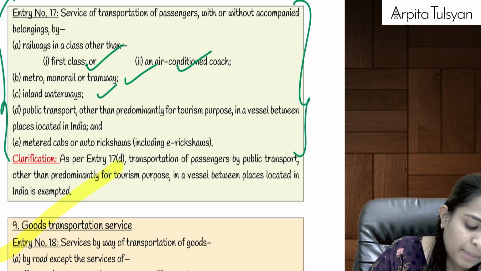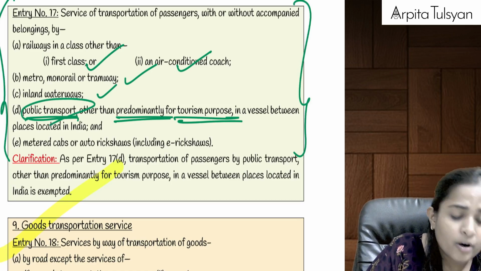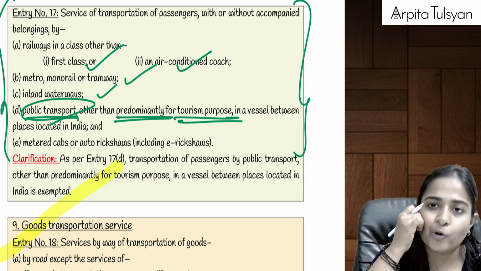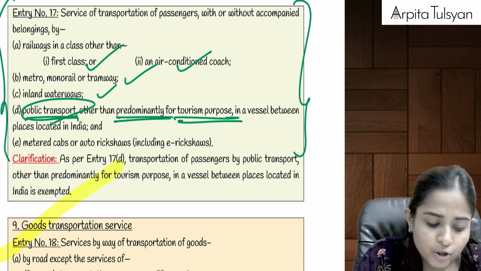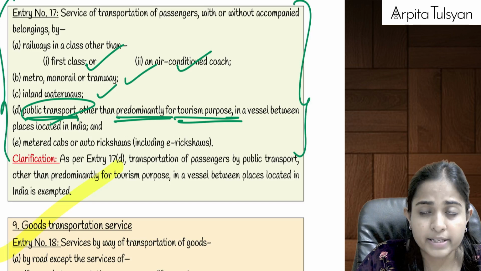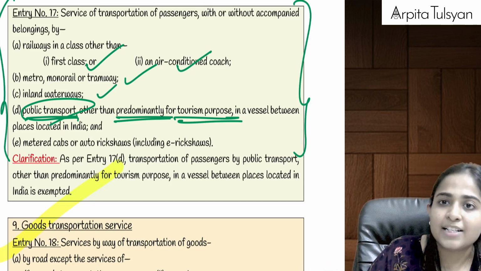Then after that, public transport other than predominantly for tourism purpose. Let's say in the Andaman and Nicobar Islands, from one island to another island, you compulsorily have to travel by ship only, right? So that is not for tourism purpose.